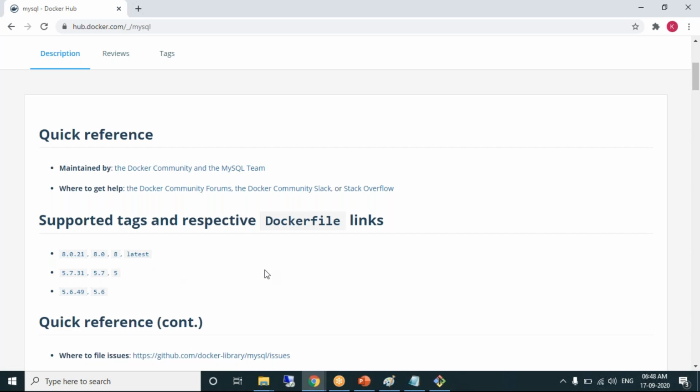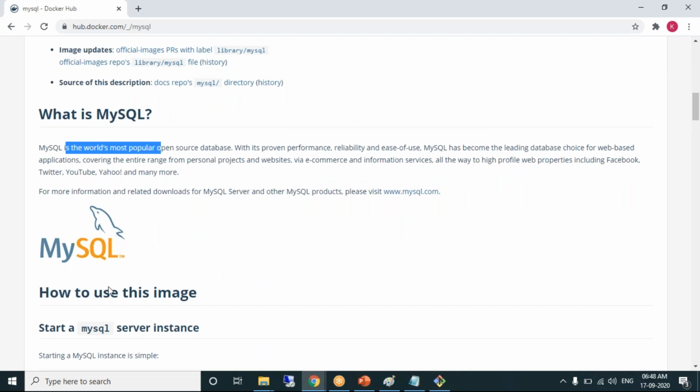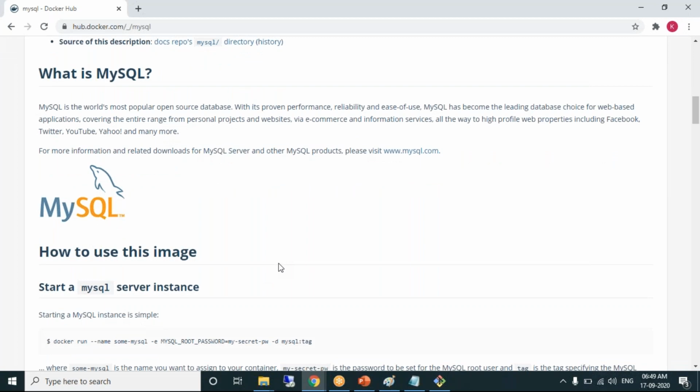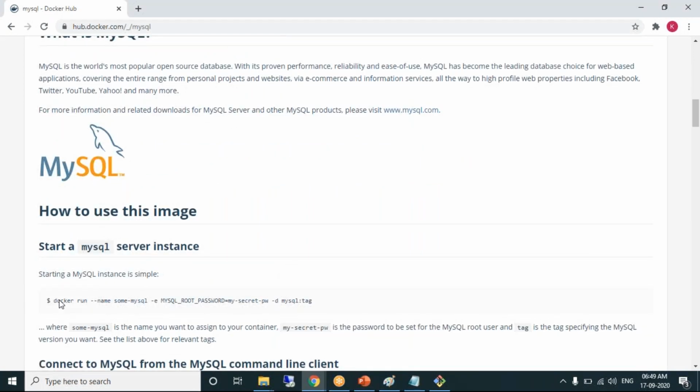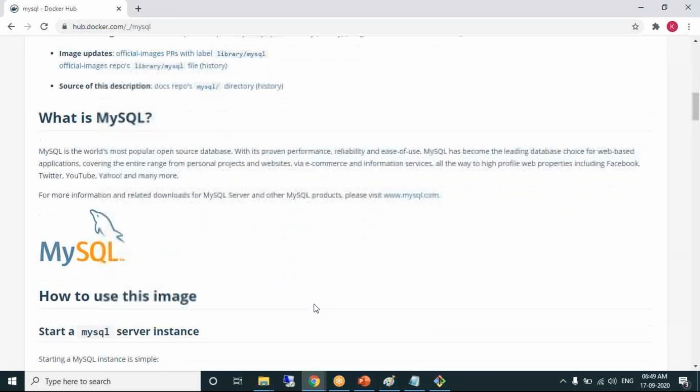Next, look at this. Scroll down. They're explaining MySQL is the most popular open source database. How to use the image. How to start a MySQL instance. A MySQL instance is nothing but a container. Look at this, Asif, clear documentation. Docker run, MySQL colon tag. Asif, tag refers to? Version. Okay.